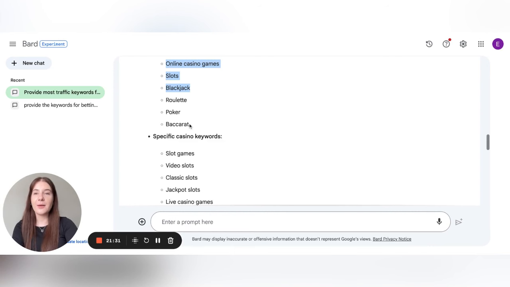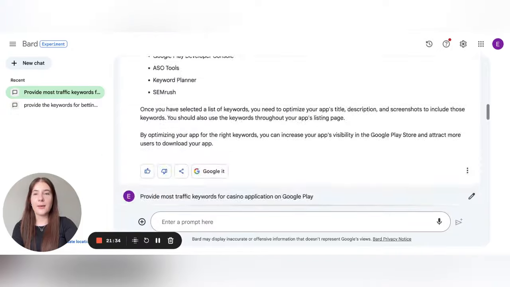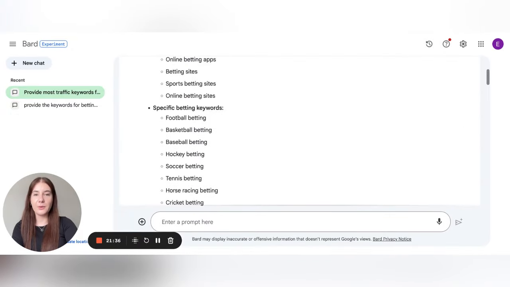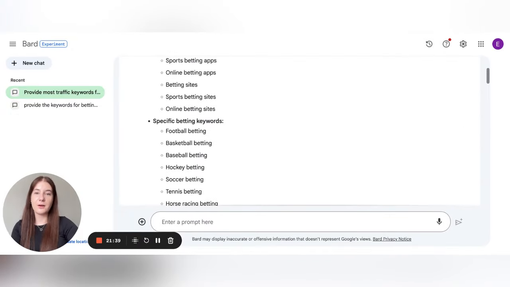If to sum up about BART compared to ChatGPT, anyway, I believe we will continue discussing these artificial intelligence functions, but the first opinion is that BART is more suitable for keyword research. It provides more relevant keywords. Also, the advantage is that it can follow links. We saw that it provided us even the text of reviews from the application page. So we save a lot of time when we proceed with competitor analysis.